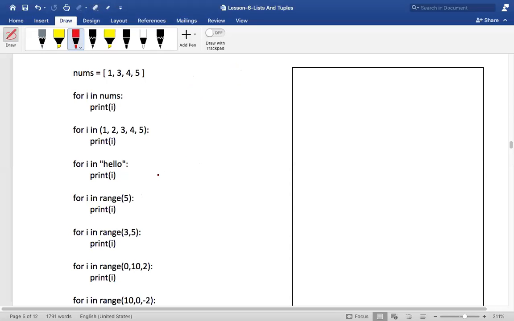Now, how does your for loop look? Listen to me. A for loop will look like this: for variable name in iterable. It would be an iterable, or you can call it a sequence, then a colon, and then do some activity. Whatever you want to do, you can do.